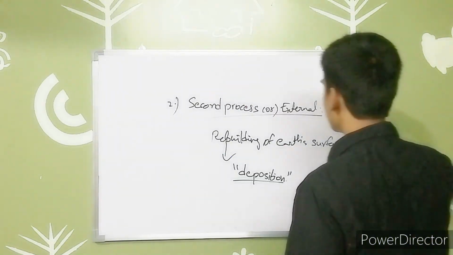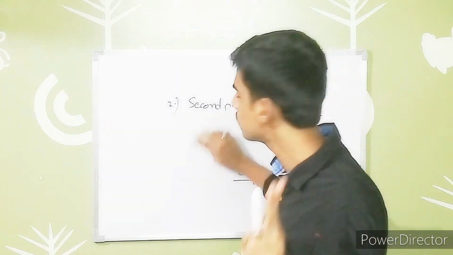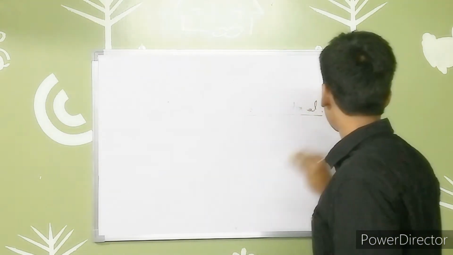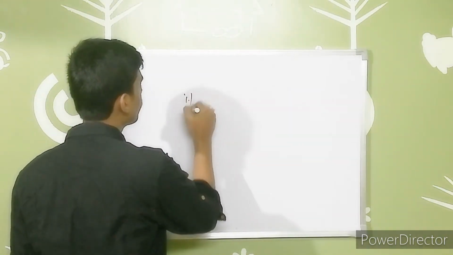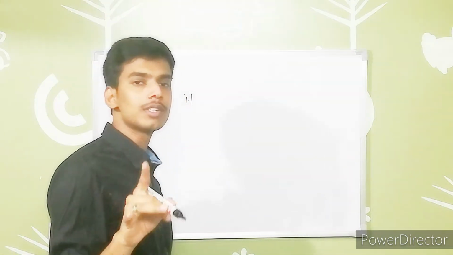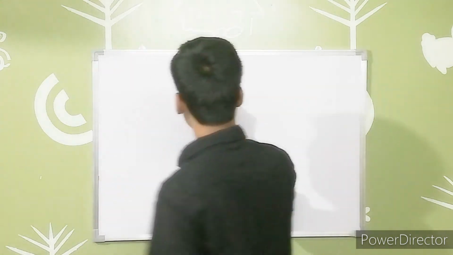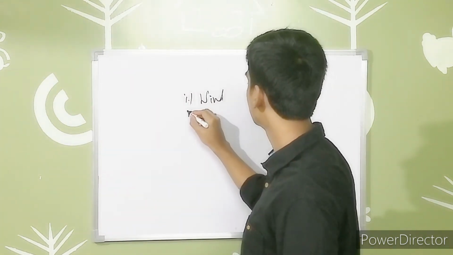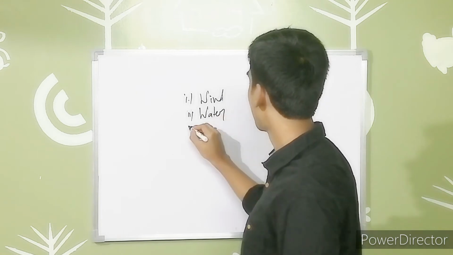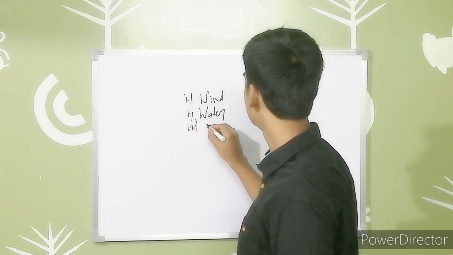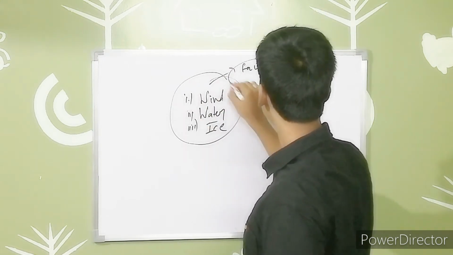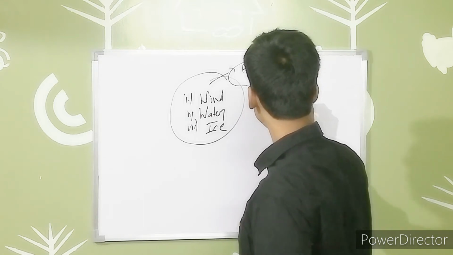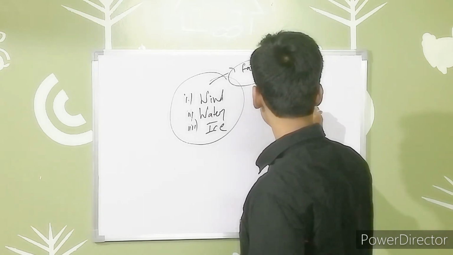Whenever we are talking about these two processes, we have to remember that they mainly go on the basis of three factors. The internal or external process always happens based on these three: wind, water, and the third one is ice. So these are the main three factors due to which the two processes, internal and external, take place.